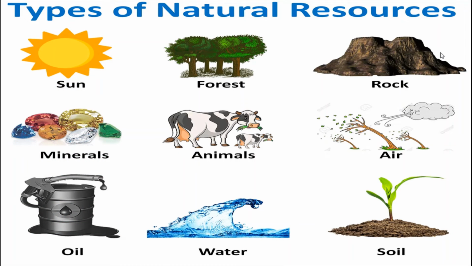See these pictures, you can find which are the abiotic resources and which are the biotic resources, isn't it? Yes, you can see minerals, rock, soil, air, oil, everything coming under abiotic resources. Forests, and what else? Animals, isn't it? These are all plants. These are all coming under the biotic resources. Okay, we will see the next picture.